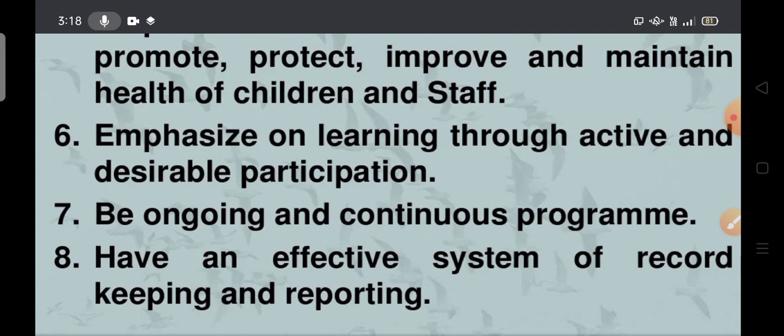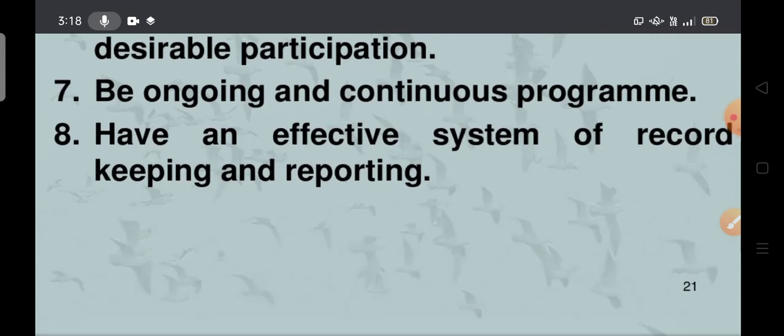Next, be an ongoing and continuous program. Compulsorily, it should be an ongoing continuous process. Then only the students may come to the hospital, take the treatment, and go. Otherwise, if it is yearly once, they will forget. If they get a problem, they will ignore it. So that is the reason school health services should be an ongoing and continuous program.